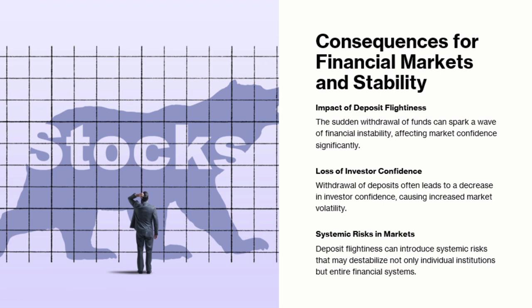Consequences for financial markets and stability. Impact of deposit flightiness. The sudden withdrawal of funds can spark a wave of financial instability, affecting market confidence significantly. Loss of investor confidence. Withdrawal of deposits often leads to a decrease in investor confidence, causing increased market volatility. Systemic risks in markets. Deposit flightiness can introduce systemic risks that may destabilize not only individual institutions, but entire financial systems.